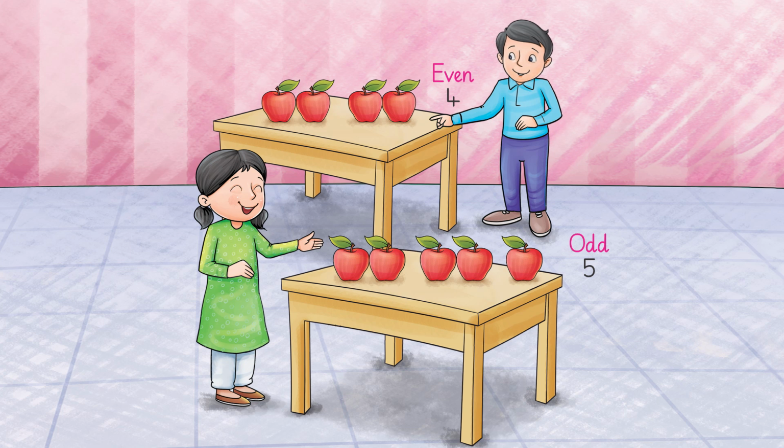So on the table number 1, there are apples in 2 sets of 2. So these are even sets of apples. On the second table, there are 5 apples which are odd because they are not in groups of 2. We cannot make pairs of 2 of these apples.